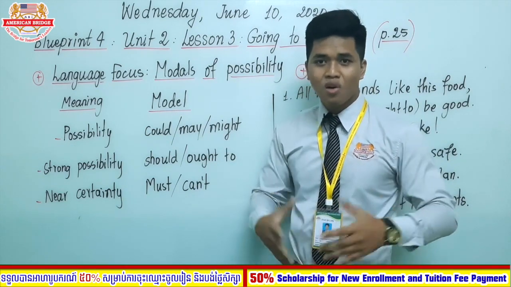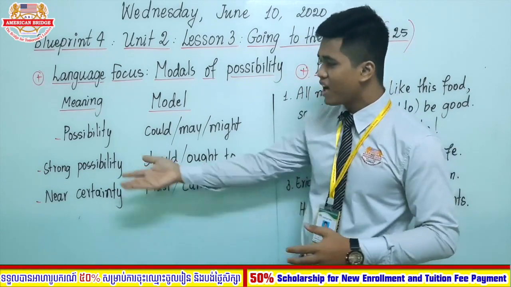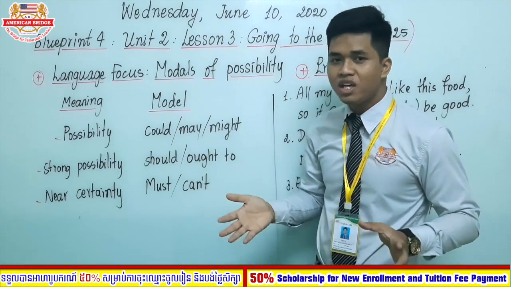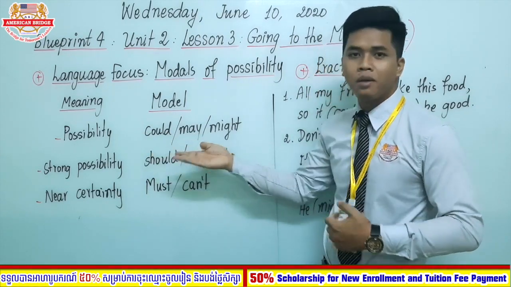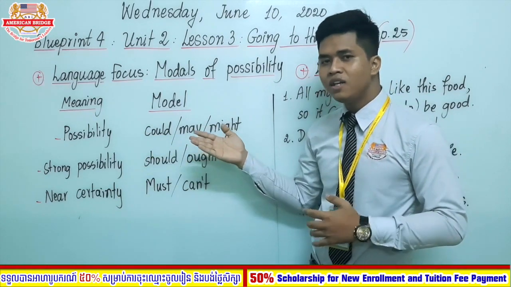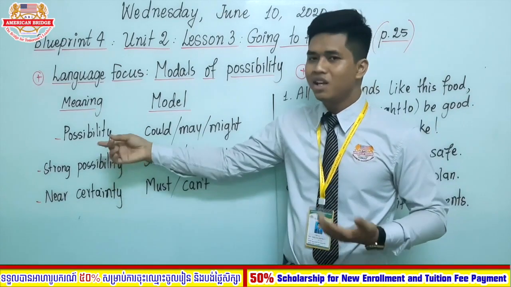So now everyone, we might look at the first case here. For the meaning of the modal verb, we have three here: could, may, and might. These are the three modal verbs, and if you use them in your sentence, they express possibility.